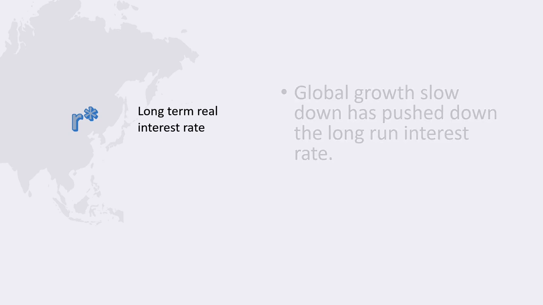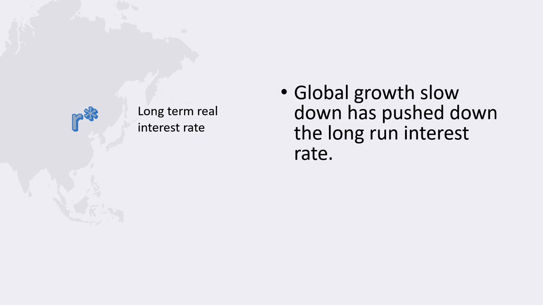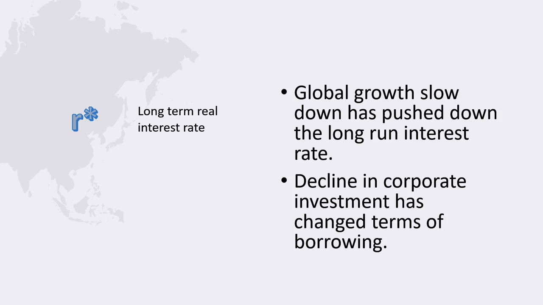In order to construct Taylor's estimate of the natural interest rate, we must first estimate the long-term real interest rate. An important complication is that the slowdown of economic growth has created a fundamental change in global bond markets. The global growth slowdown has pushed down the long-run interest rate. The reason is that a decline in corporate investment has changed the terms of borrowing, and now lenders can expect lower interest rates on their loans.